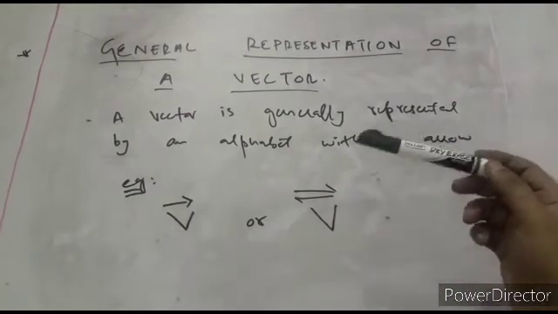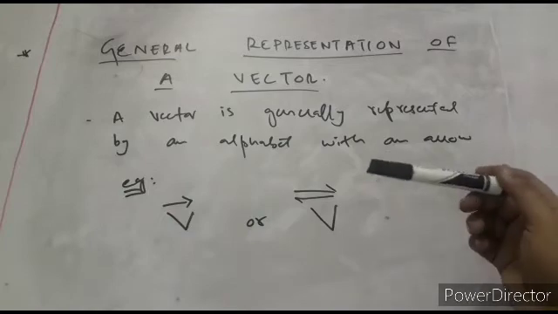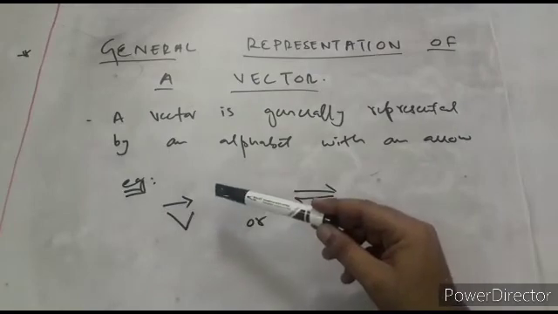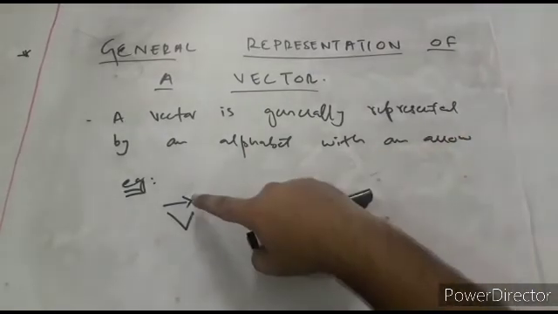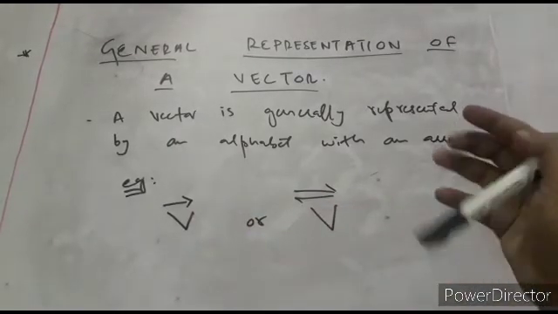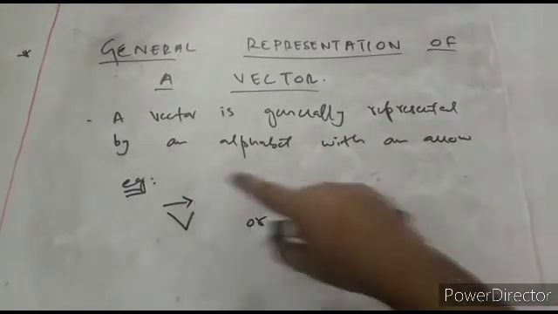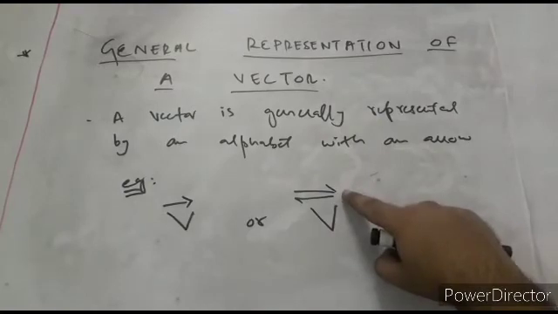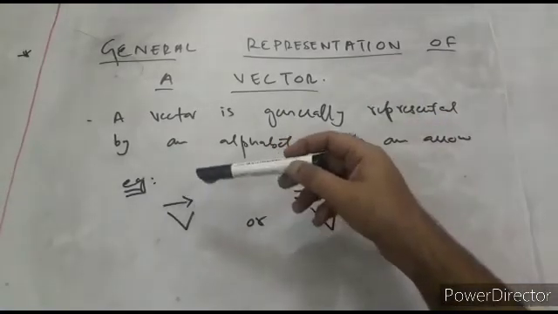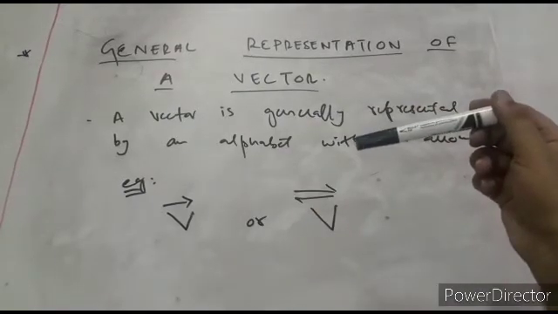The same way we give a symbol to force, the symbol of force is F, the symbol of mass is M. But here we add an arrow on that symbol. If we are representing a vector quantity, we must add this arrow on the symbol. Like if we are describing the velocity, the symbol for that will be V with an arrow. The arrow can be of this type or of this. You can use both, but generally we represent a vector with this arrow. This is a general representation of a vector.